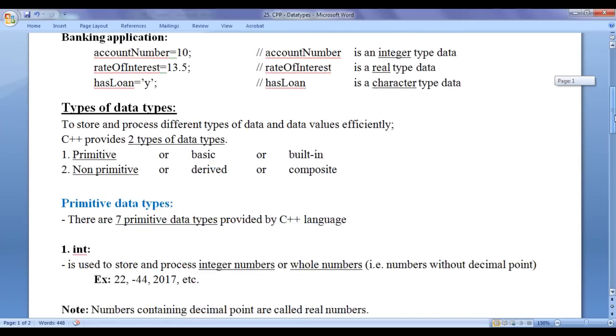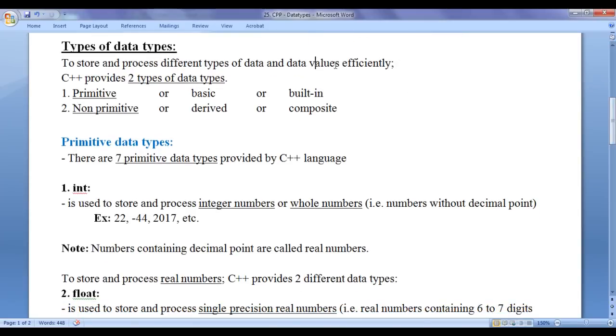To store and process different types of data and data values efficiently, C++ provides two types of data types. They are primitive data types and non-primitive data types. Primitive data types are also called as basic data types or built-in data types. Non-primitive data types are also called as derived data types or composite data types. Non-primitive data types are actually composed of primitive data types, guys. So we can say non-primitive data types are composite data types. Let's understand primitive data types and non-primitive data types.